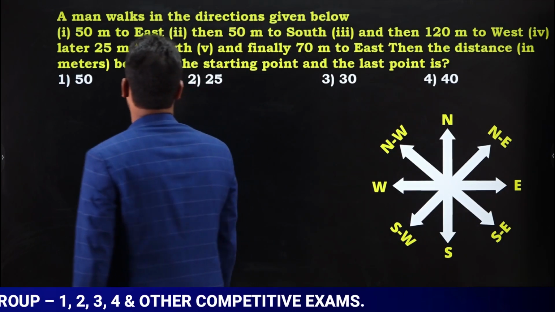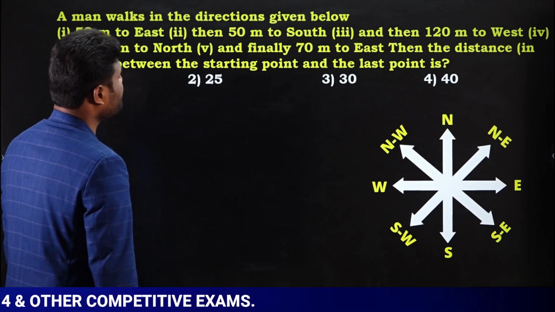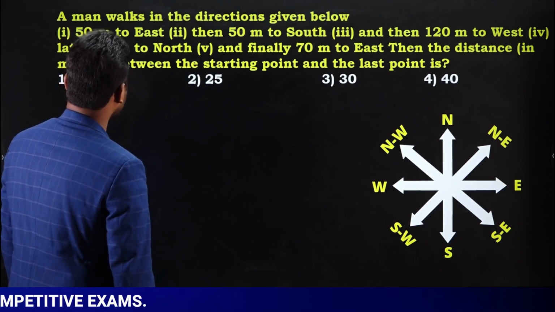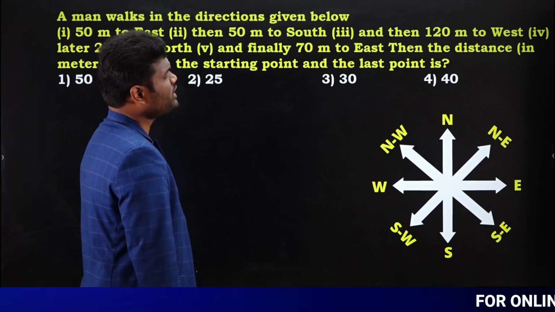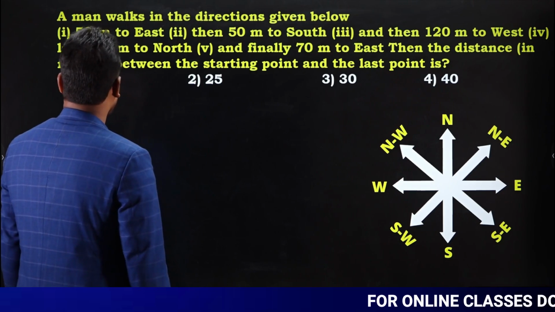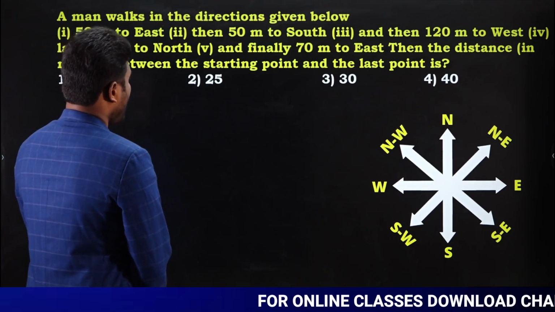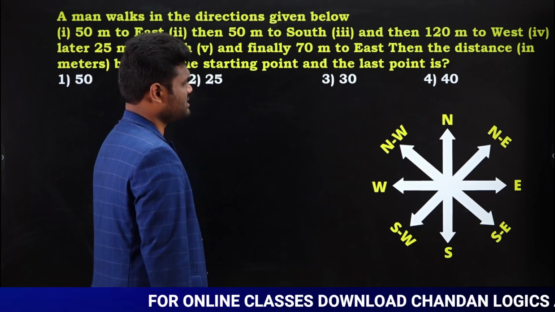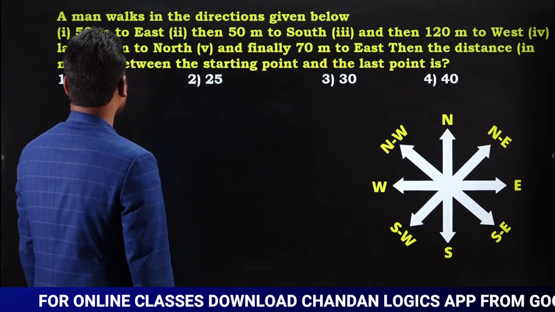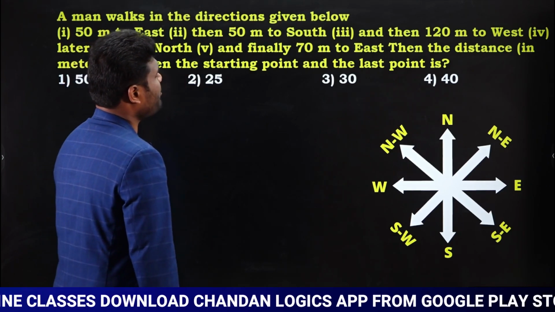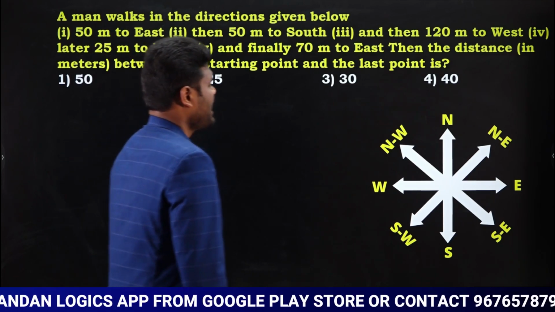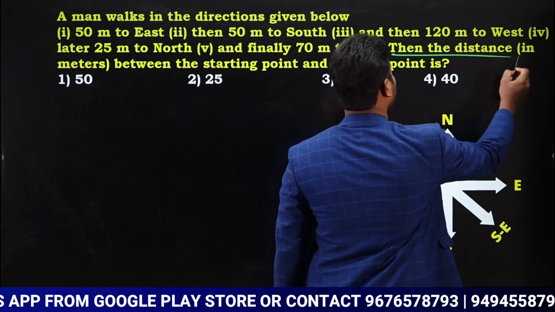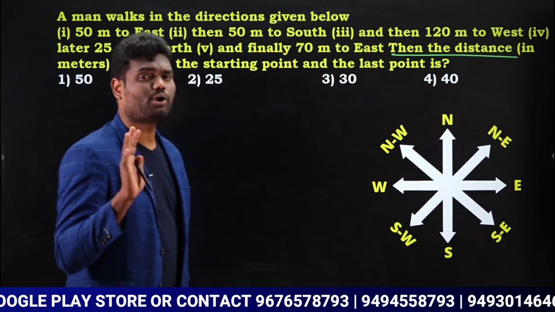A man walks in the direction given below. 50 meters east, then 50 meters south, and then 120 meters to west, later 25 meters to north, and finally 70 meters to east. Then the distance in meters between starting point and the last point. Last point means ending point. Now in this question they are asking just a distance, that's it. They are not asking about direction.